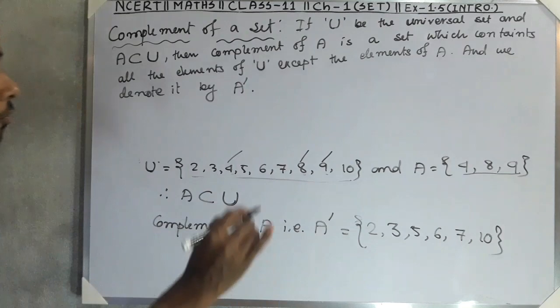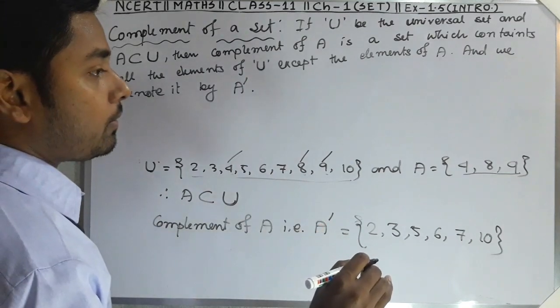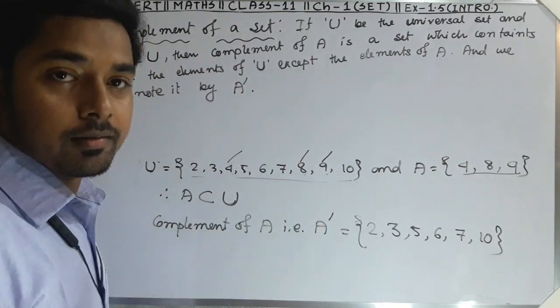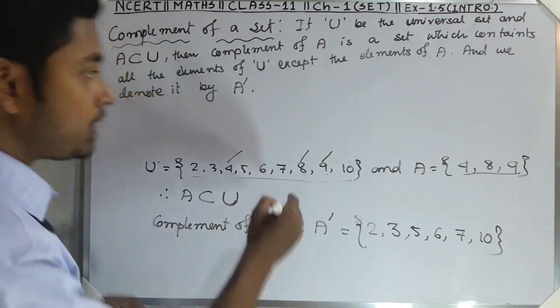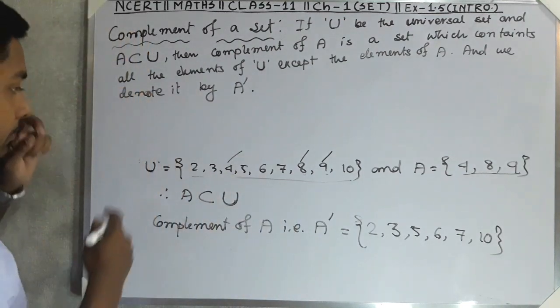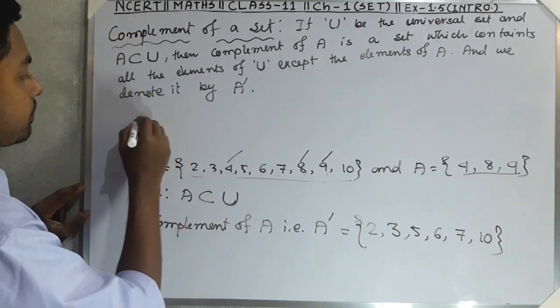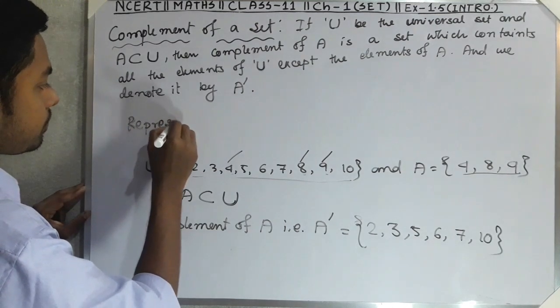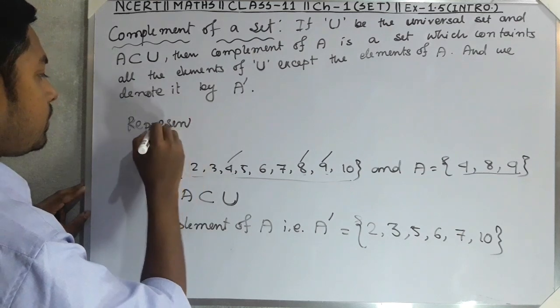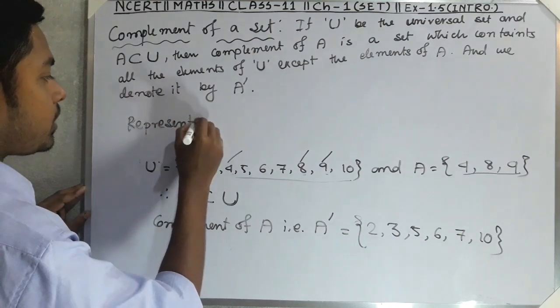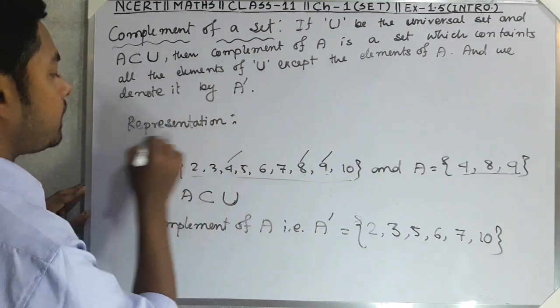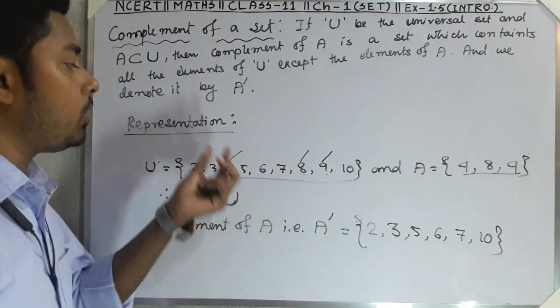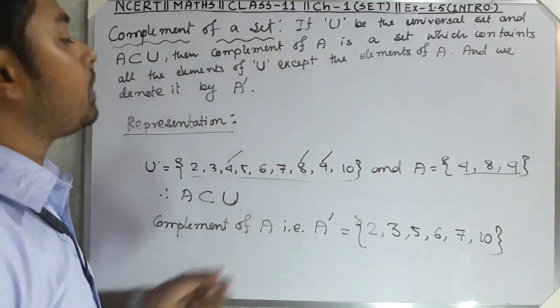So this is called the complement. And what is the representation of the complement? That means as a set, what is the representation of the complement?